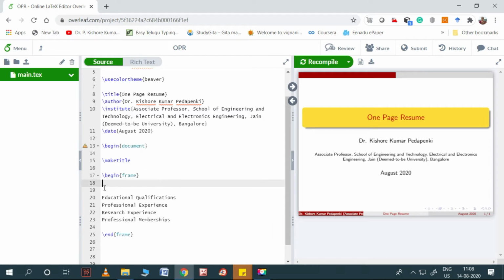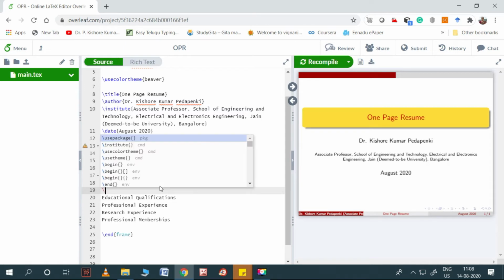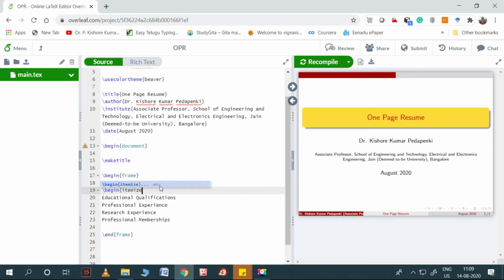Before adding these, I want to make them bullet points. How do we do that? To make bullet points, I need to use the itemize command. So begin itemize, and end itemize. That's all.